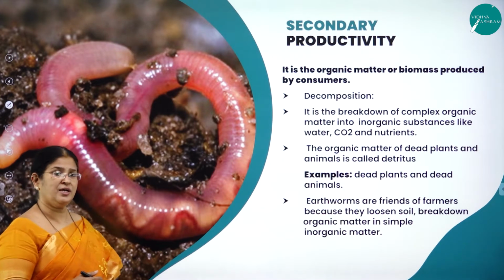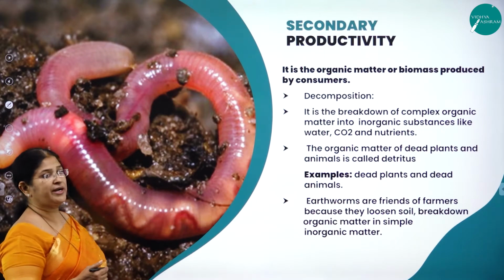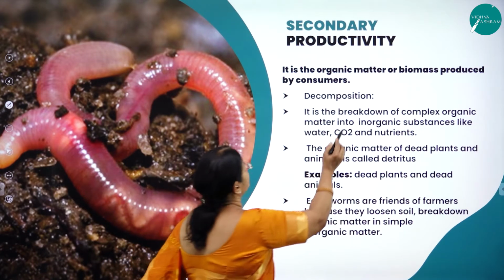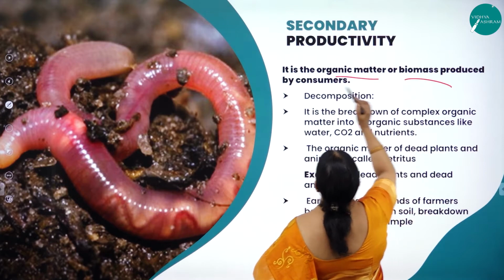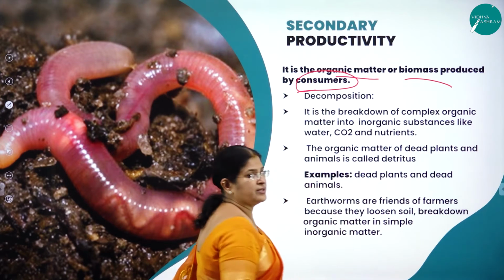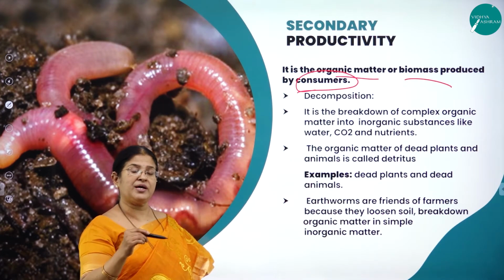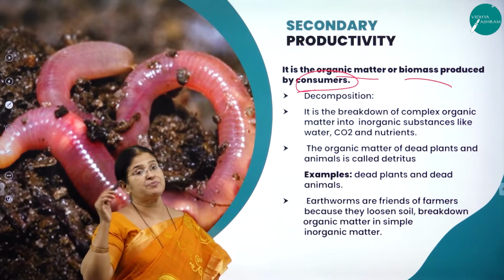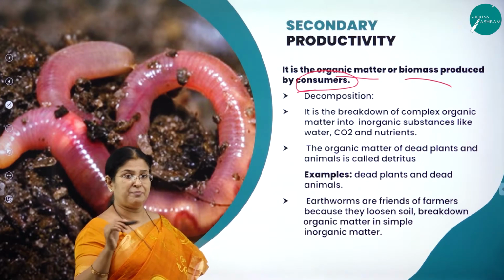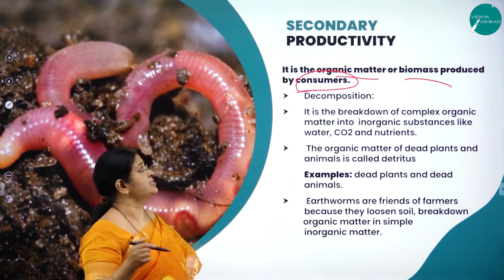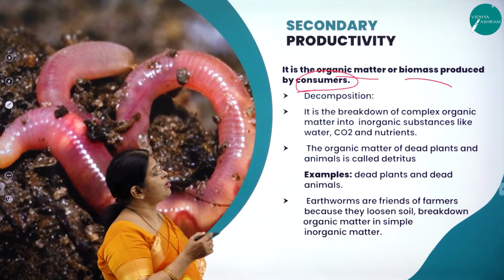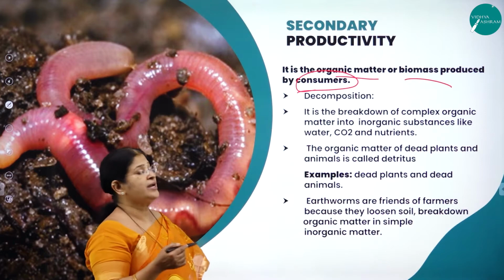So that was about the primary productivity. Secondary productivity is what? It is the organic matter or biomass produced by consumers. Whereas primary productivity is the biomass or the organic matter produced by the autotrophs, by the plants, through a process called photosynthesis. Here it is the organic matter or biomass produced by consumers.